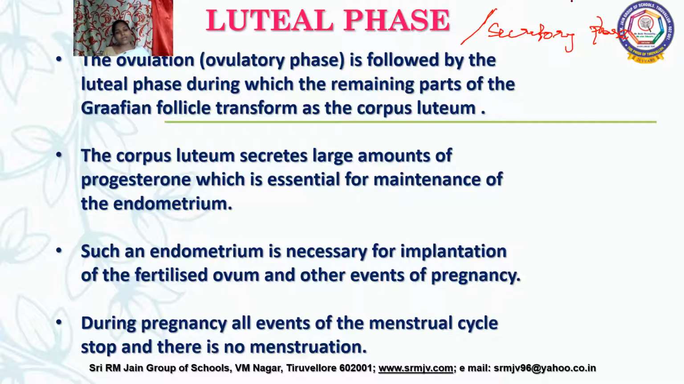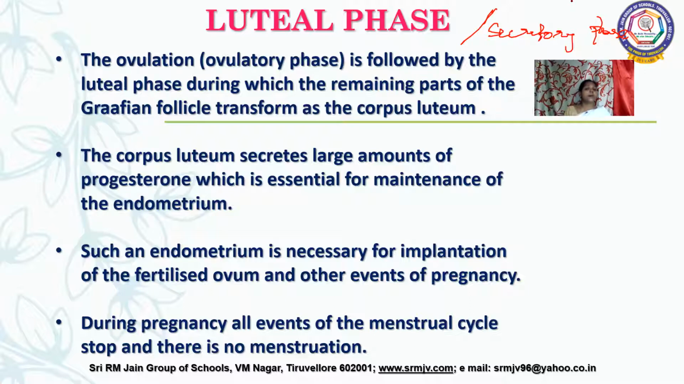So during pregnancy, all events of the menstrual cycle stop because once fertilization has occurred, we don't have menstrual flow, and once there is no menstrual flow, the other phases of the cycle are absent. So there is no menstruation during pregnancy. Okay, so this is if pregnancy is there. What happens in the absence of fertilization?